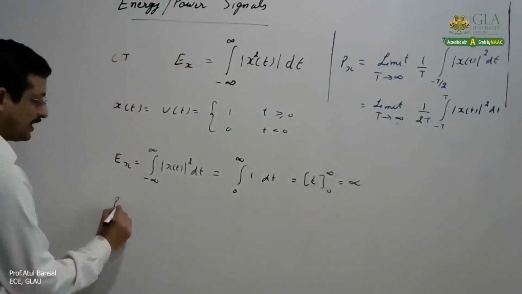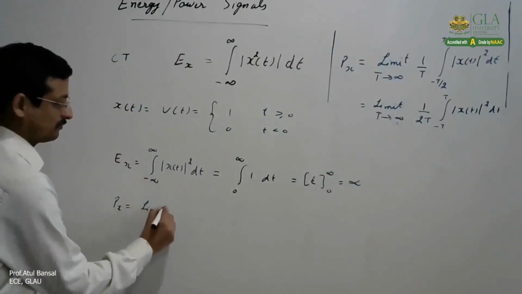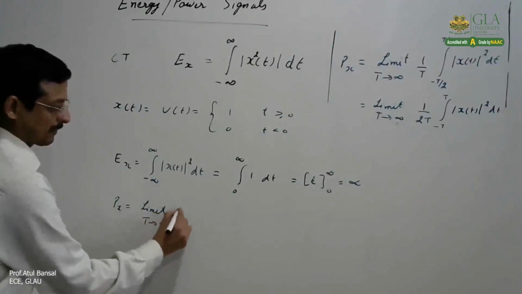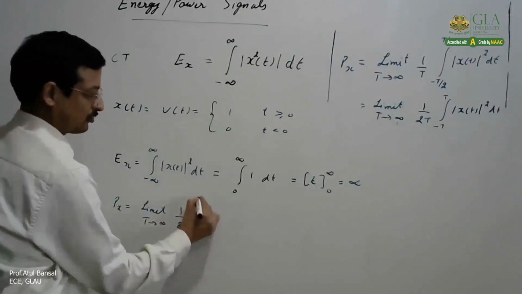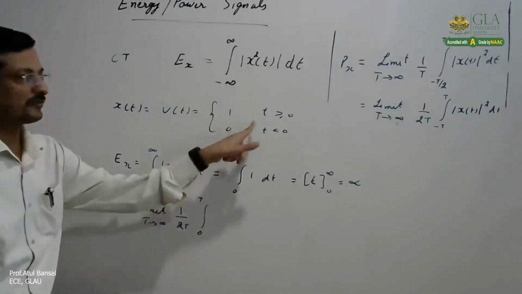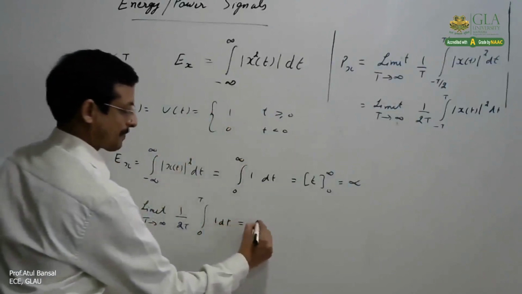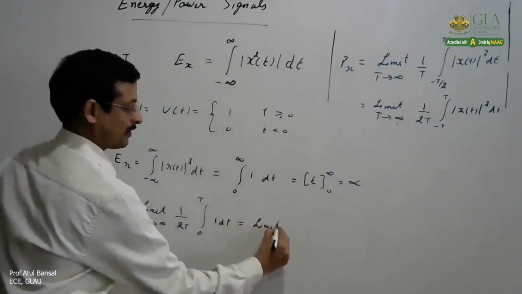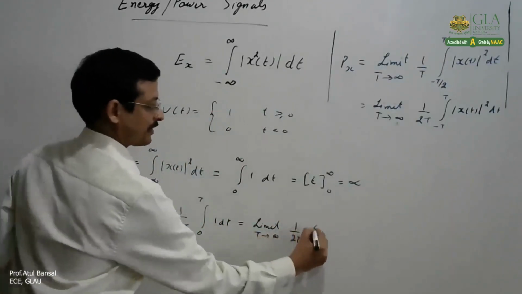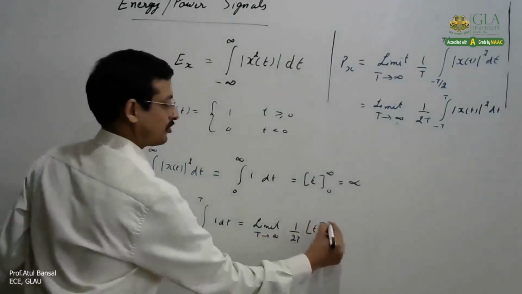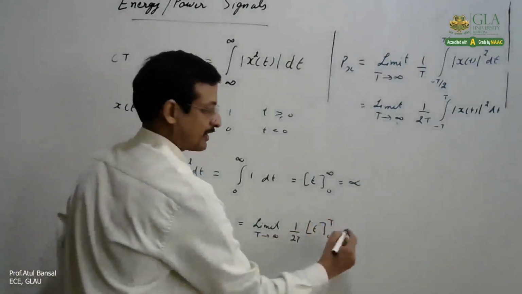And in the same way we calculate power. This limit will change to 0 to T because of the definition, and this will become 1 times 1/2T, integral from 0 to T. So this will become T, and this T and T will get cancelled out.